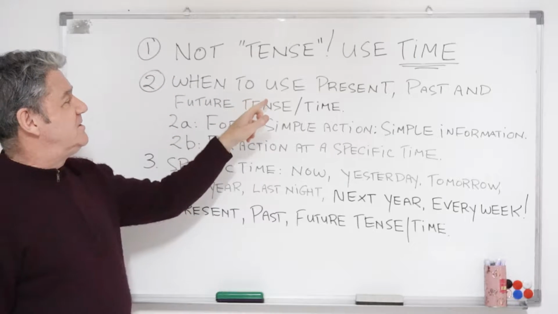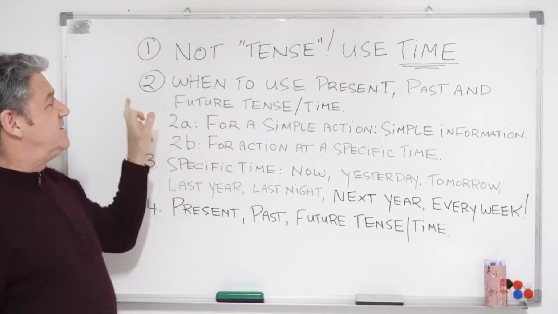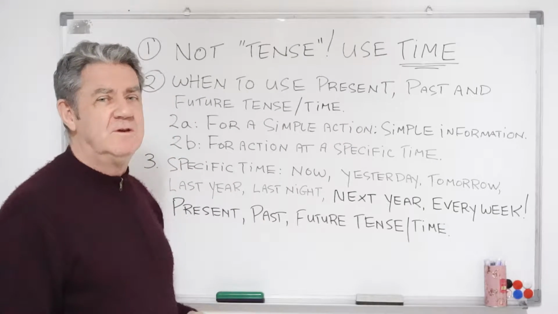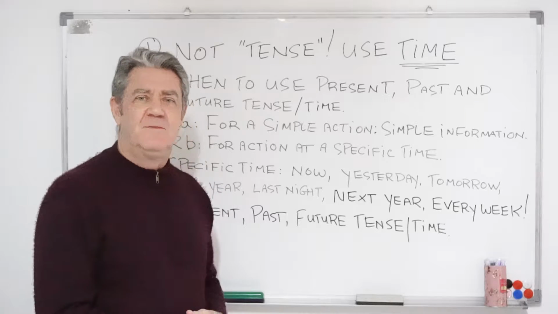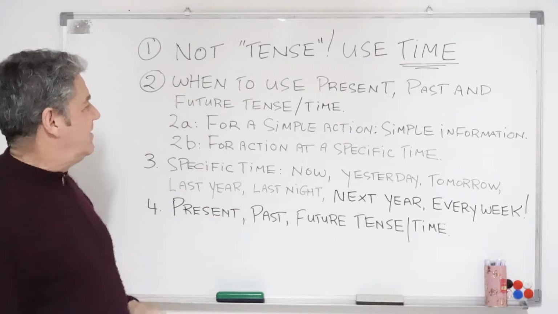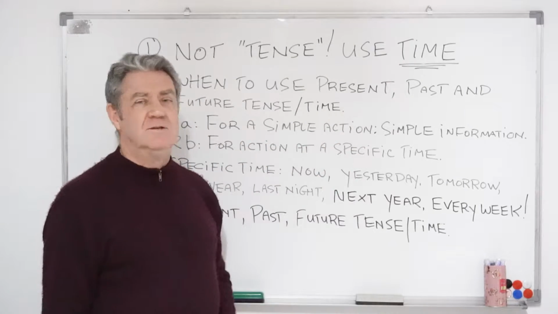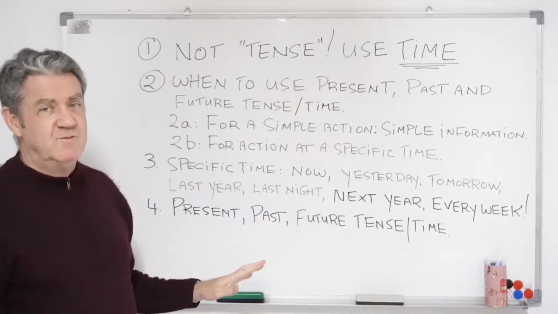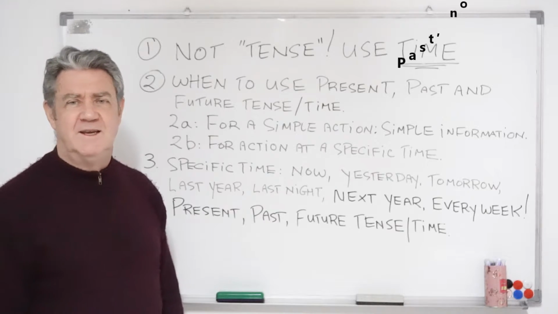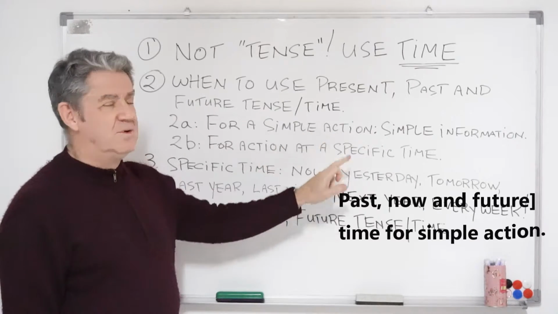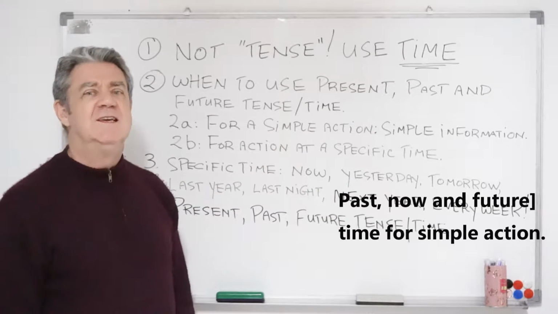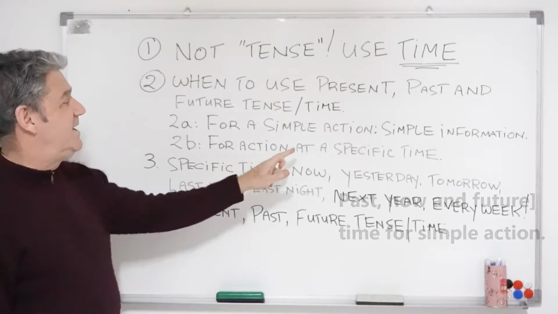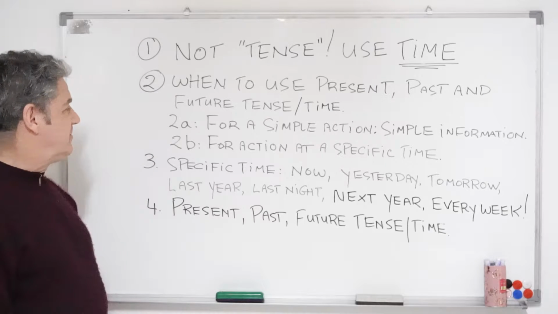So when to use present, past and future tense. Number 2, why do we use them, or how do we use them, and is there a simple guide? Well, there is. 2A, for a simple action, for simple information. So if I say yesterday I went to the movies, it's a very simple idea and it's a very simple action, something to do, easy to explain. So the first one, 2A, is simple action.